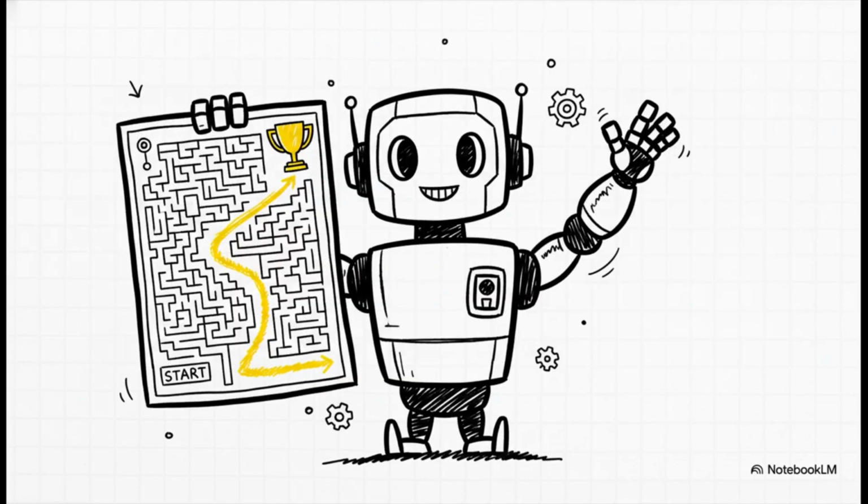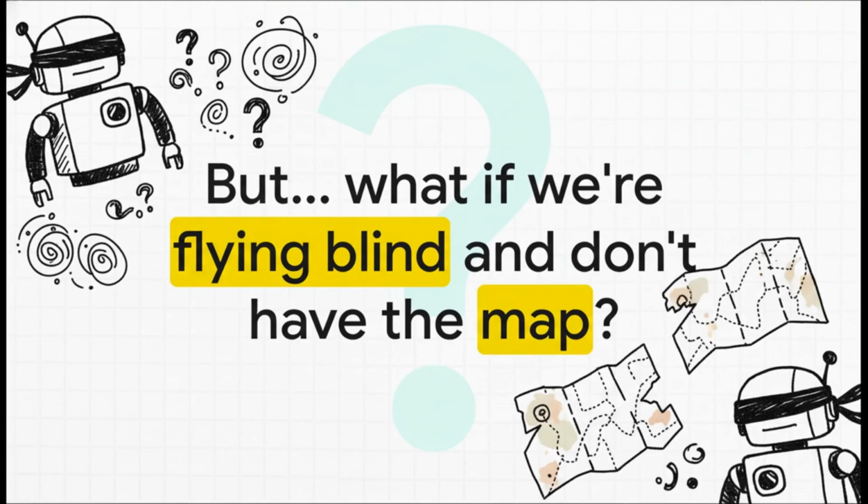So what's the big takeaway here? Dynamic programming is an incredibly powerful set of tools for planning. It absolutely guarantees you can find the best strategy, but it only works if you meet one huge condition. You have to start with a perfect map, a complete model of the world. And that, of course, leads us to the final huge question.